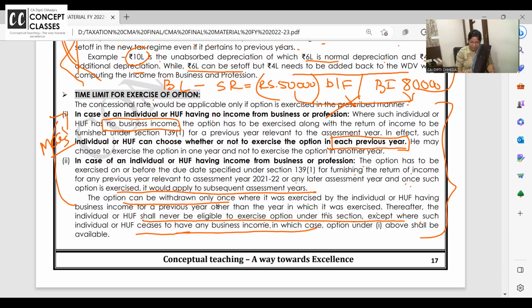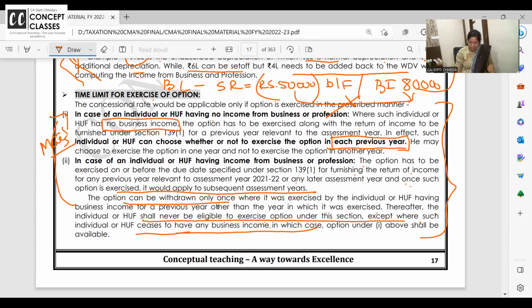Choosing the regime for business income is what I'm concerned about. Like, while he was having business income, he was in the new regime. He stopped his business income. He went back to his old regime. So now he's having business income again. Which regime will he be choosing? The old one or the new one? Old one. Now he cannot opt in.